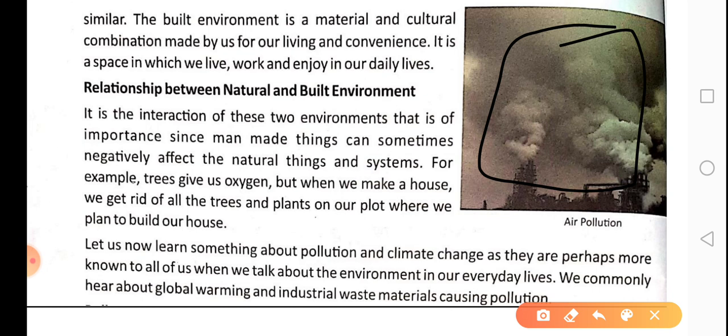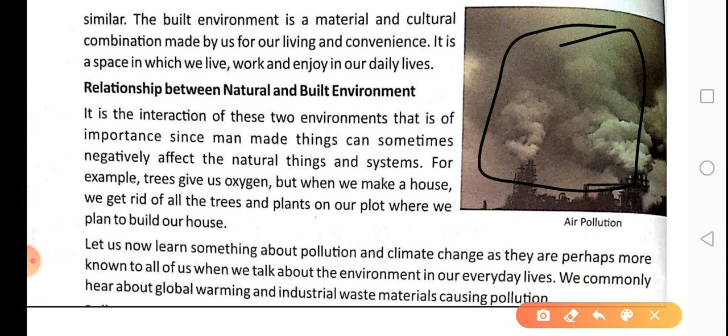The factories and industries have made our life very easy. Their products and the things that come from the factories make our life easy, and our facilities come from them. But these factories and industries are creating havoc on our natural environment.